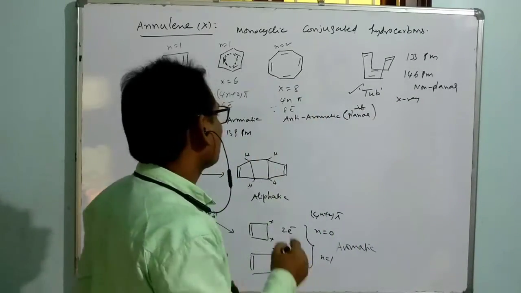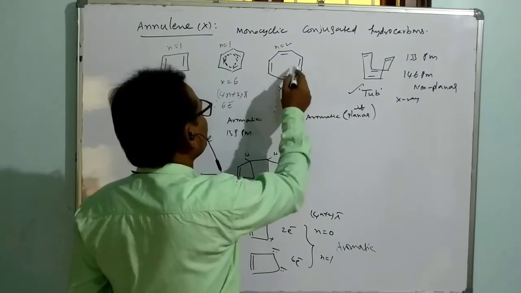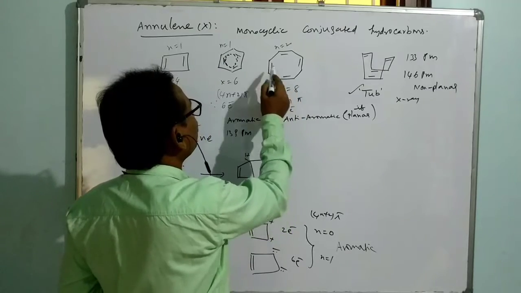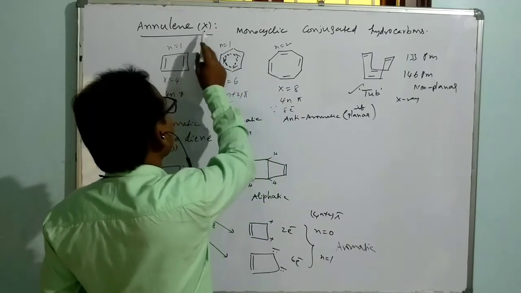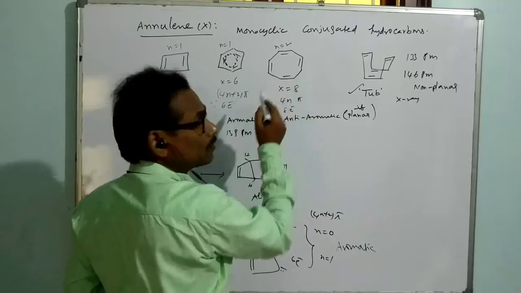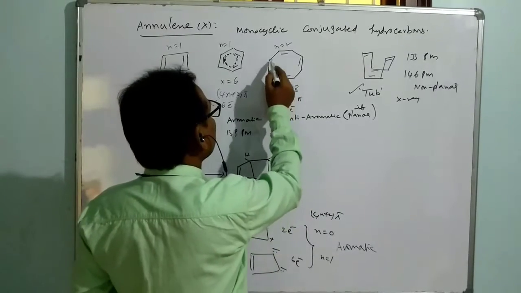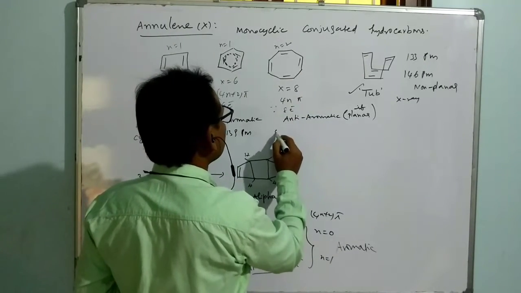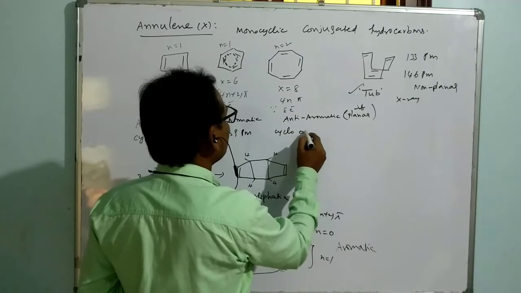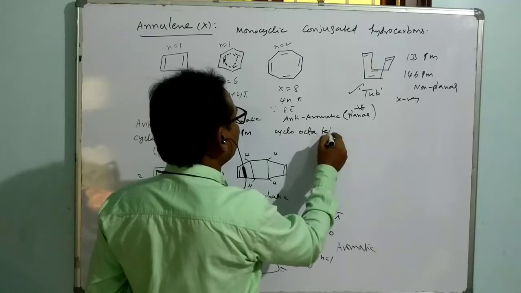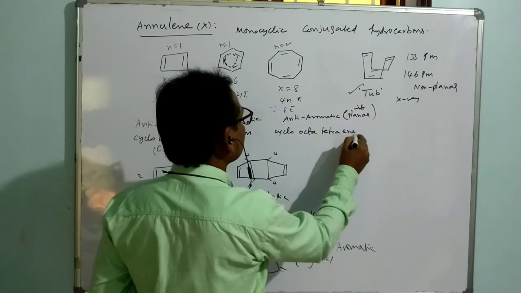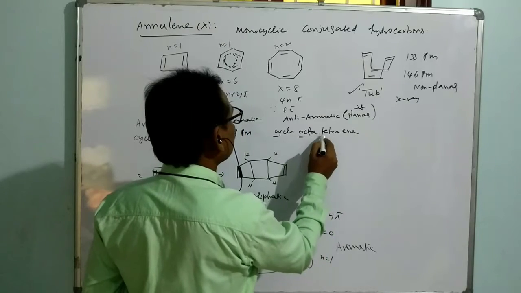So this is an annulene, an [8]annulene. What is the IUPAC name? It is a cyclic system, and the name of this is cyclooctatetraene. You can write COT.